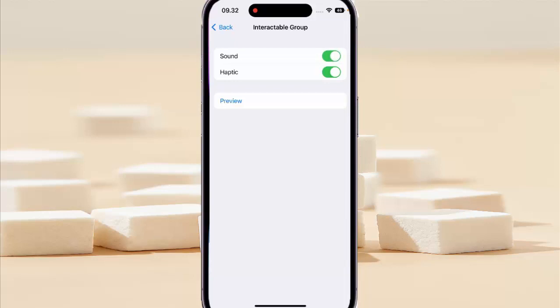When the switch turns green, it means that this option is on, and your phone will play a sound effect when VoiceOver is on and when it reads interactable group. If needed, you can tap Preview to listen to how the sound will be when it's enabled.